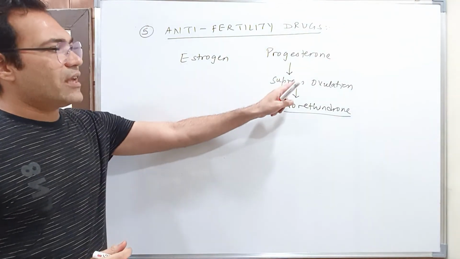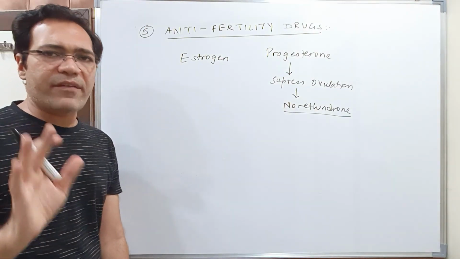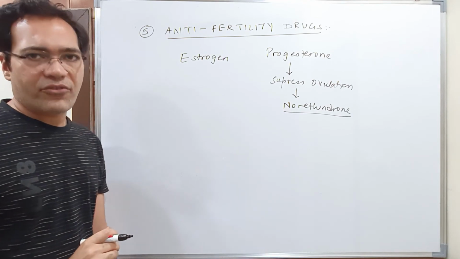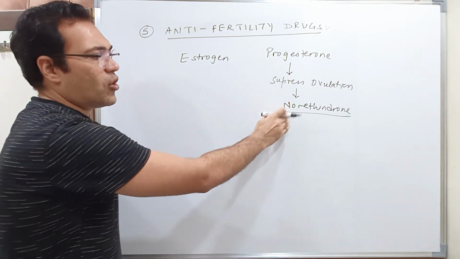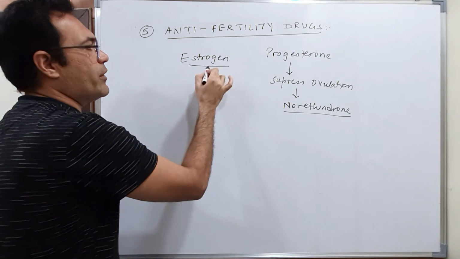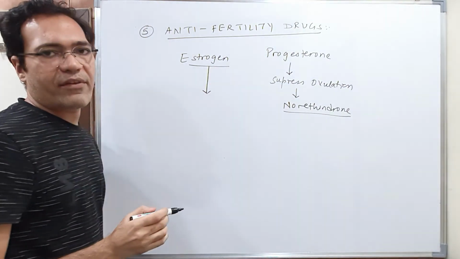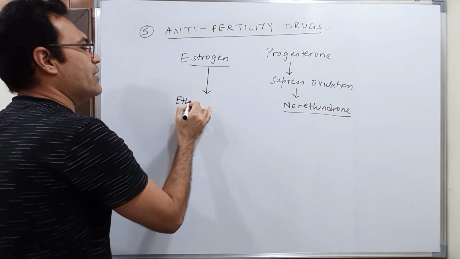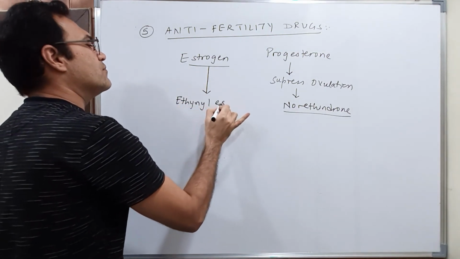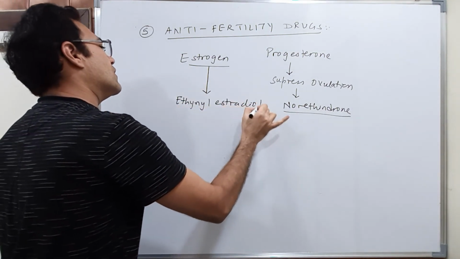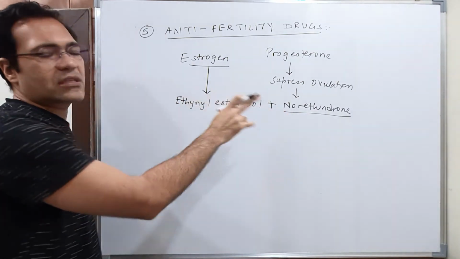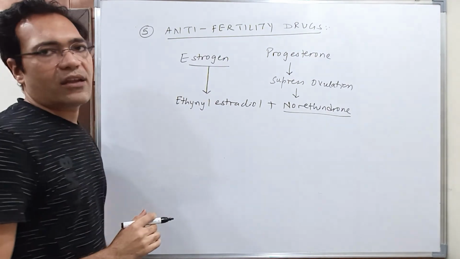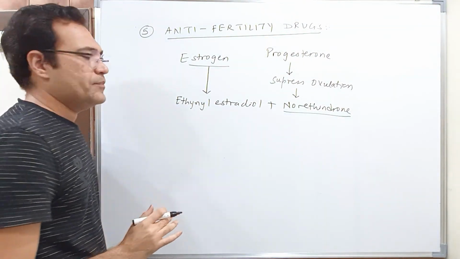Norethindrone is a synthetic progesterone derivative and very powerful, generally given as an anti-fertility drug. But this drug is not given alone, it is given in combination with an estrogen derivative, the synthetic estrogen derivative known as ethinyl estradiol. These two drugs are always given in combination, and this combination will work as an anti-fertility drug.